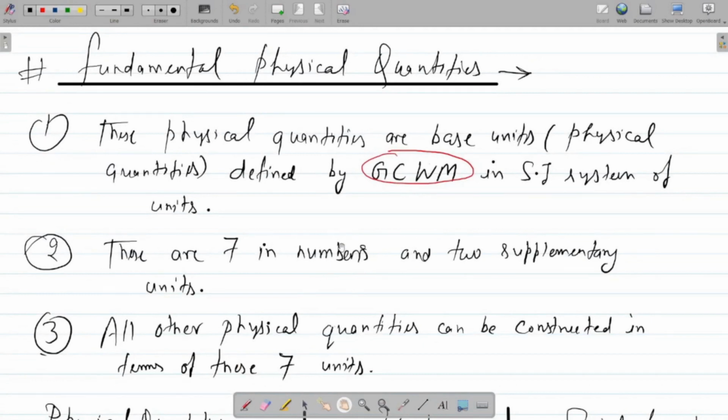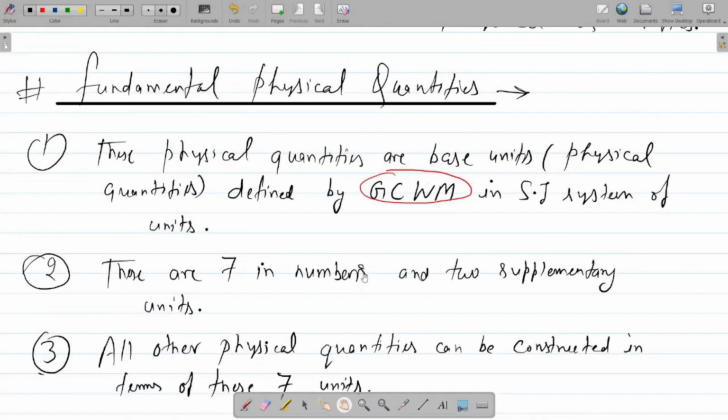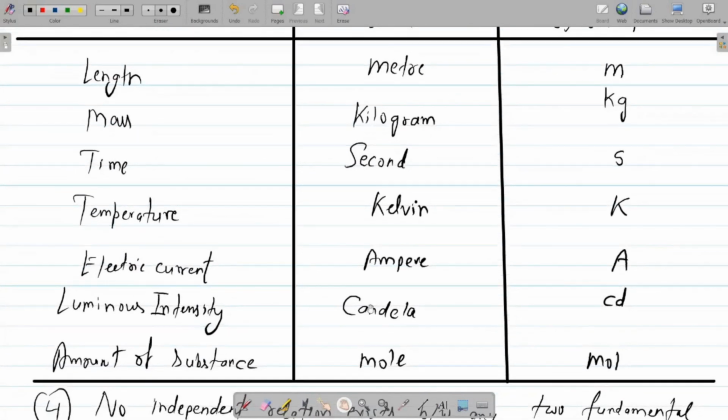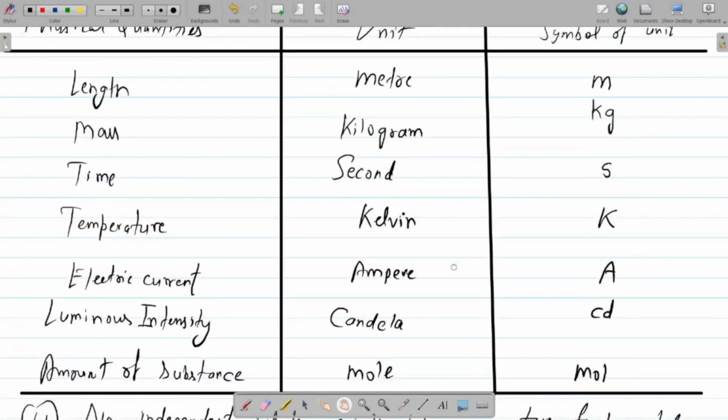So here are some statements written on this page. Let me discuss each one by one. These are the quantities which are basically the base units and defined by the GCWM, the General Conference on Weights and Measures, and these physical quantities are defined in the SI system of units. If I scroll down, you can see these are 7 in number, and these are the units, and these are their corresponding symbols of units, right?